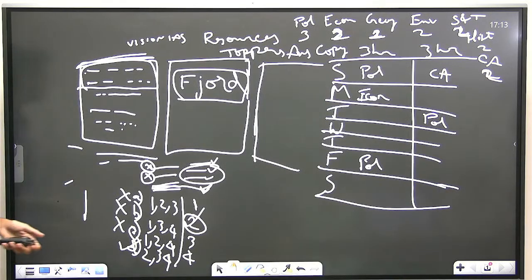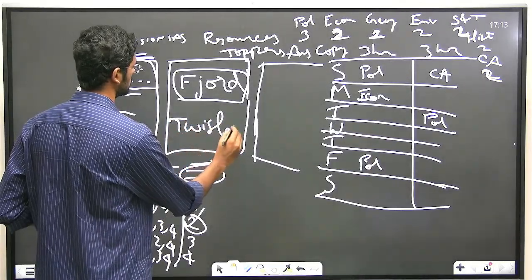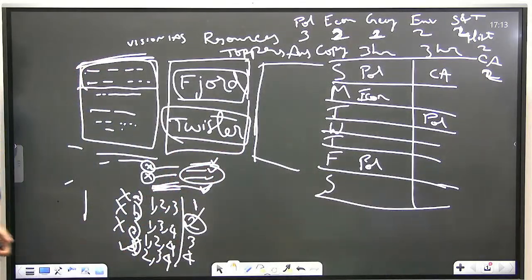In the 2024 paper also there was a question on twisters, a 15 marker question in GS1: What are twisters? Why are they formed only in the Gulf of Mexico? I didn't know what a twister is. So such zero knowledge questions are a challenge in the mains exam. Yeah, so these are mostly the challenges.